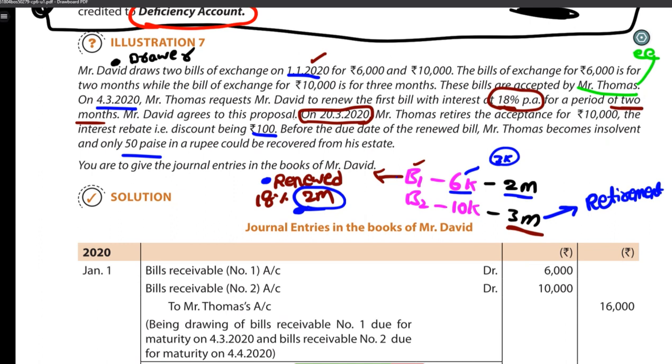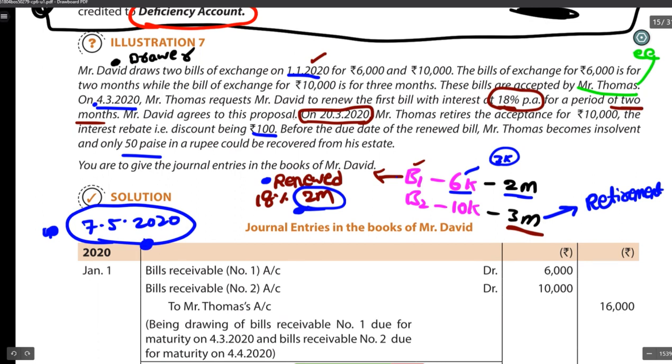So 4/5/2020, and if you add grace days, means 3 days, it will become 7/5/2020 is the due date. But did he pay the money on this due date at least? No, because before the due date only he became insolvent. Thomas became insolvent, and only 50 paisa can be recovered from his estate. So for all this information, we just understood the question. First thing you have to do is understand the question, then you need to pass the general entries. Let's pass the general entries now.